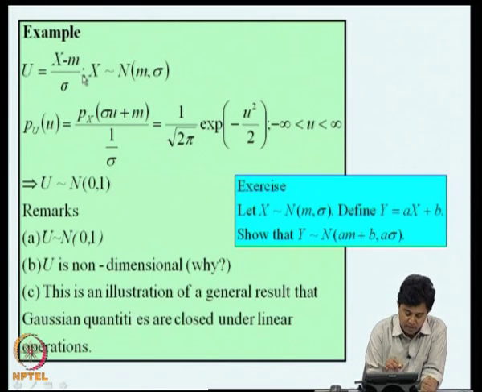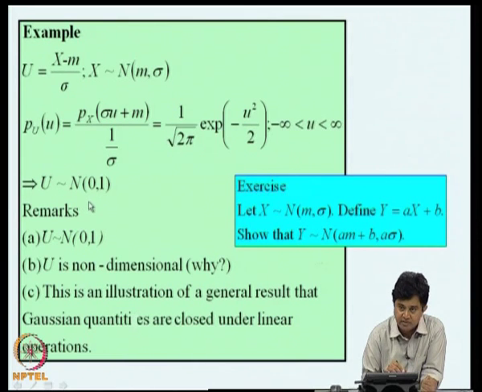So, what we have done is we have carried out a linear transformation on a Gaussian random variable, and we see that the Gaussian property of the random variable is preserved. You can show that u is non-dimensional. Right now it may not be clear, but as we go along we will be able to show that u is non-dimensional.